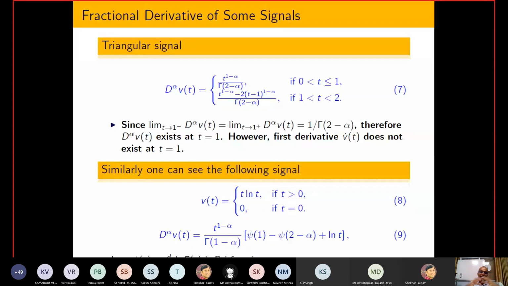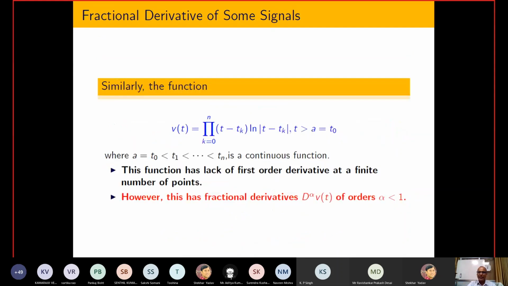Another important property you may see later: people say that if a continuous function satisfies some kind of mathematical condition, then you can also guess what the power of that derivative is. That is a little bit of a hi-fi result, so I am not going to talk about it in this presentation. We are just saying that if some function is continuous, then the classical derivative may not exist, but at least some kind of fractional order derivative exists.